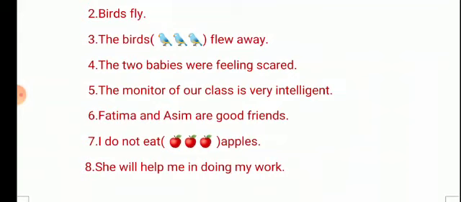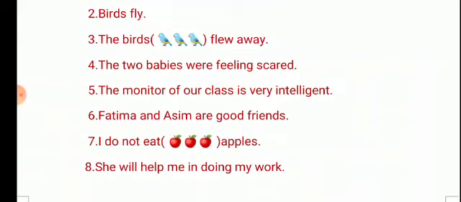I do not eat apples. Okay, I repeat again: I do not eat apples. It means there is someone who is not eating apples. Who is not eating apples? It is I. It means I is the subject. Do not eat apples is the predicate.